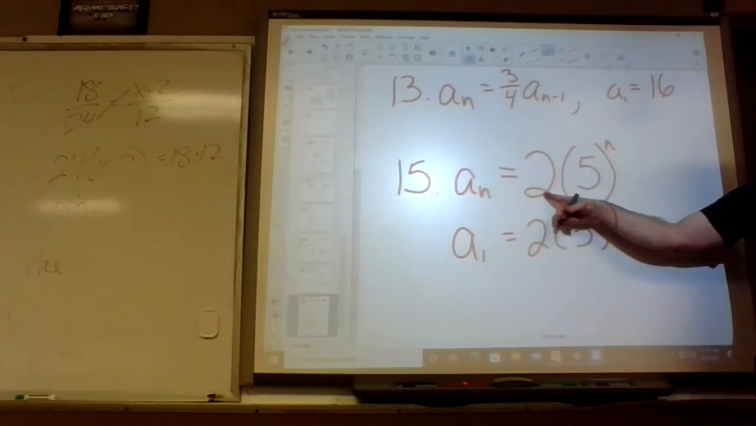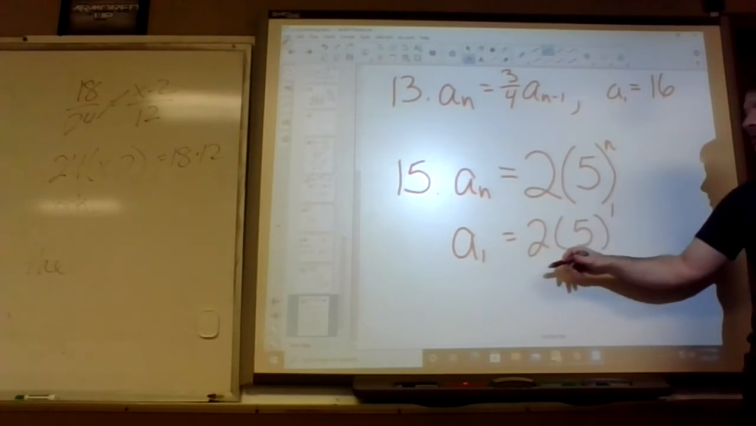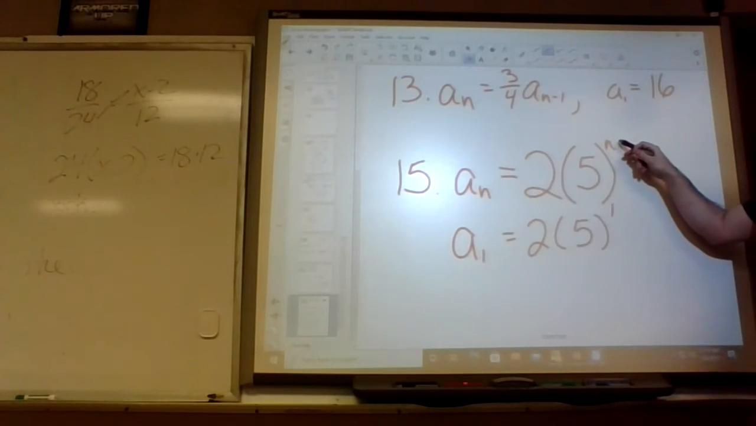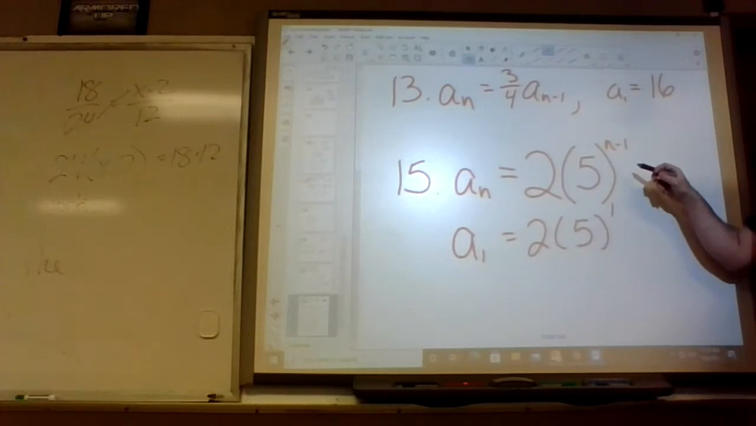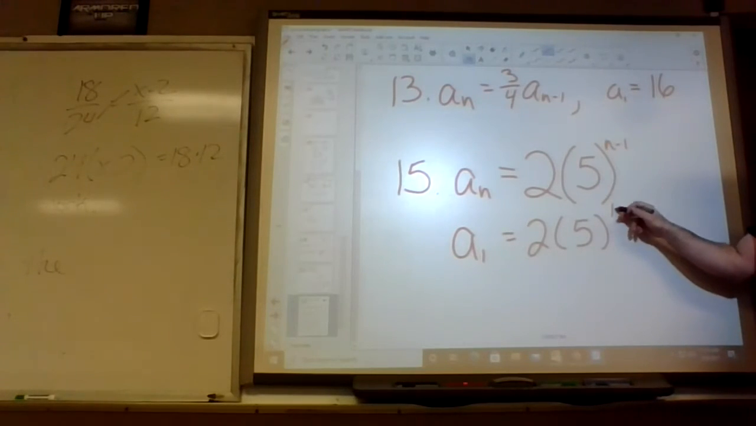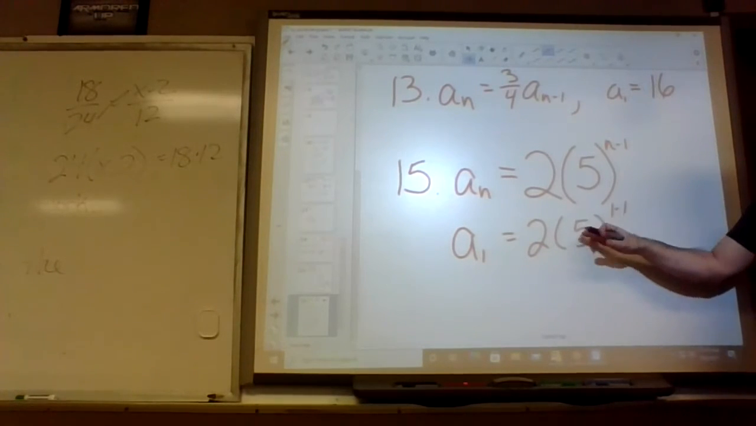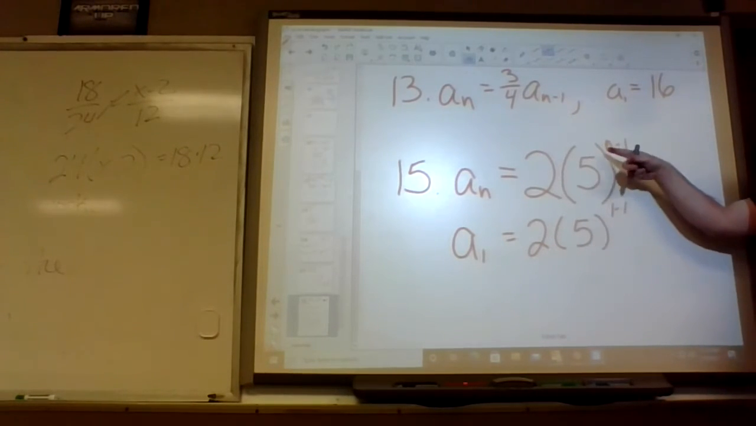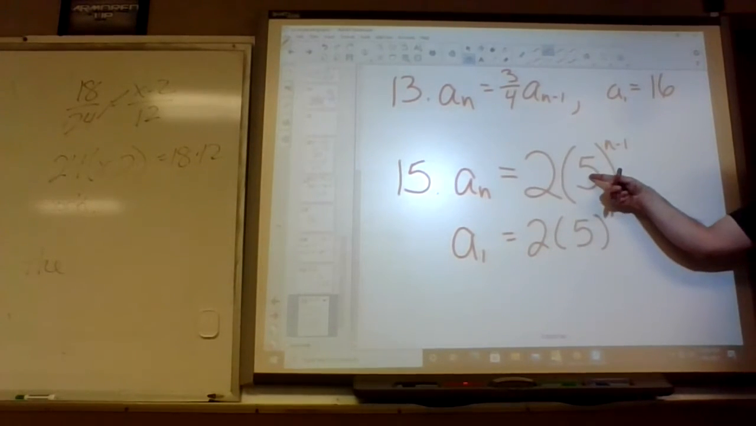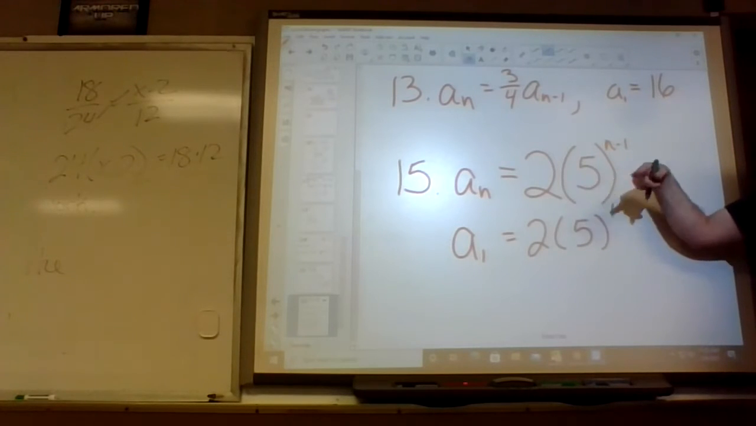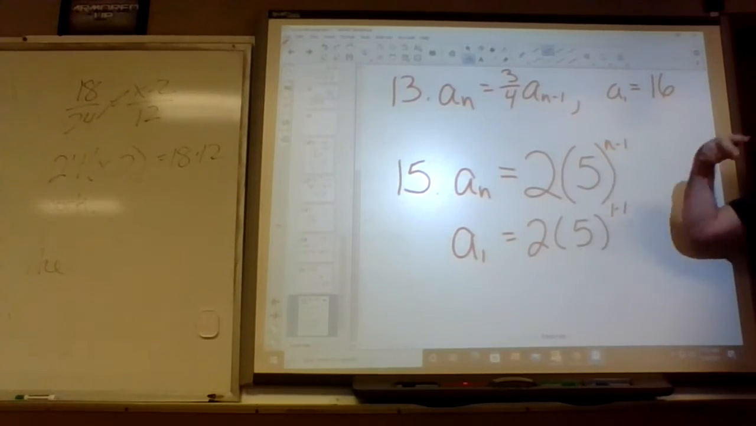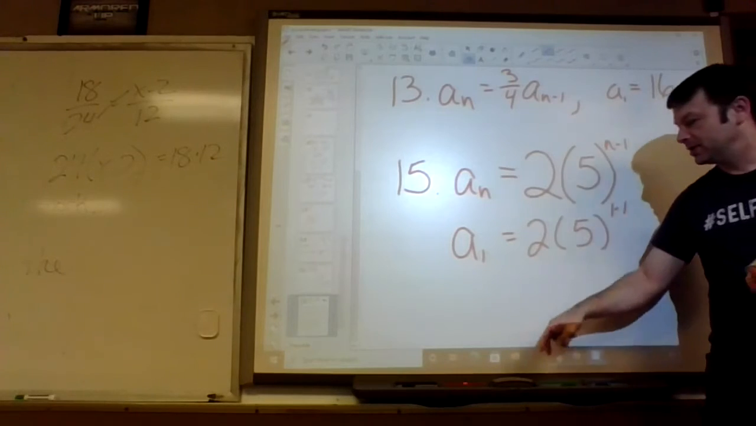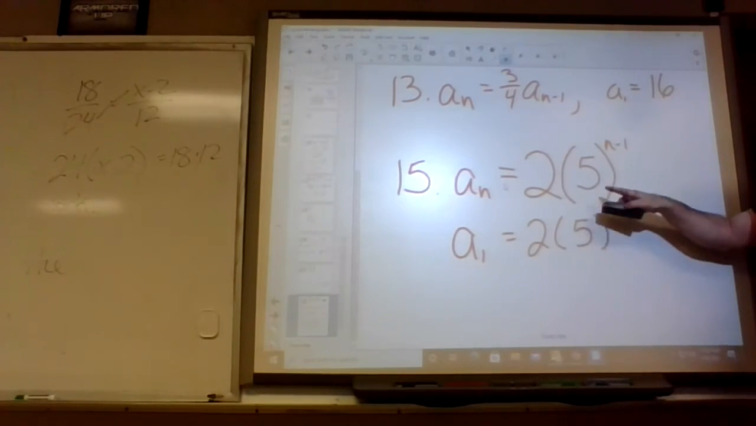So how do I not... 10 would actually be the second term. So how do I fix this? You put a 2 there. If I put a minus 1 right here, it turns my 1 into a 0. 5 to the 0 is 1, so it just goes away. And now my first term is 2. My next term, when I plug a 2 in right there, it's going to multiply by a 5. The next term, if I plug a 3 in there, it's going to multiply by 5 twice. And so on. So that's basically it.